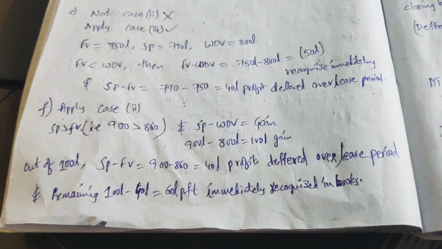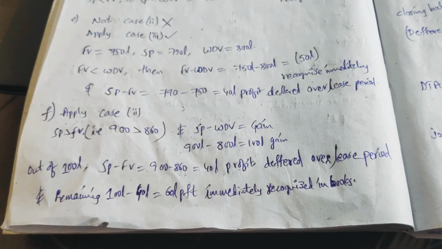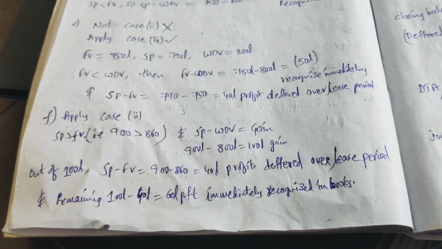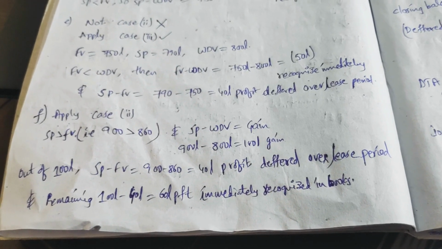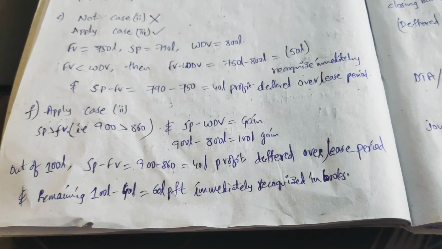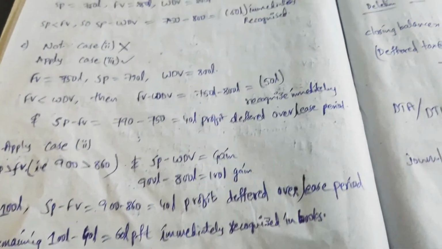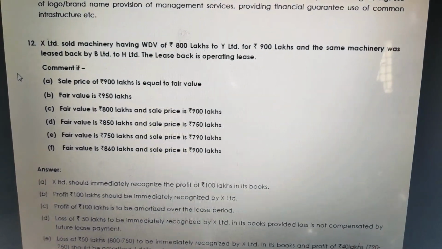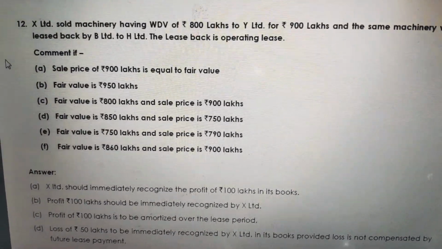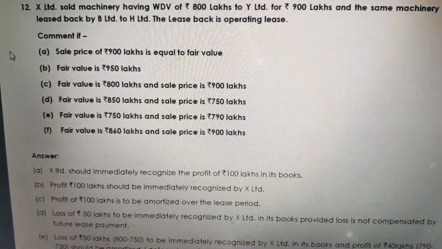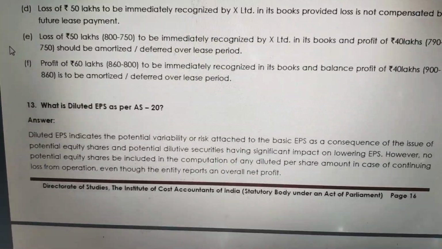But out of the 100 lakhs gain, the remaining 60 lakhs, in excess of the 40 lakhs, is the profit immediately recognized in books. That is the treatment we need to do for F. These are the treatments from A to F, friends. By understanding the table or the concept, you can have a clear understanding of what to do for what options.